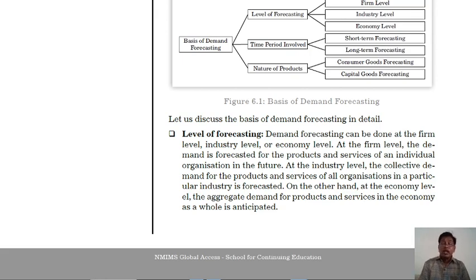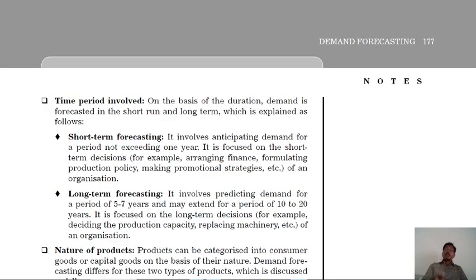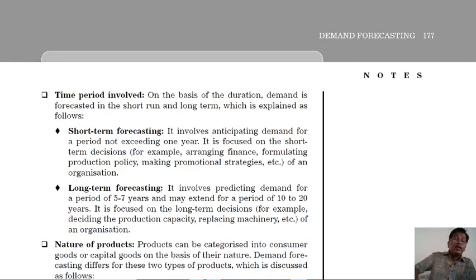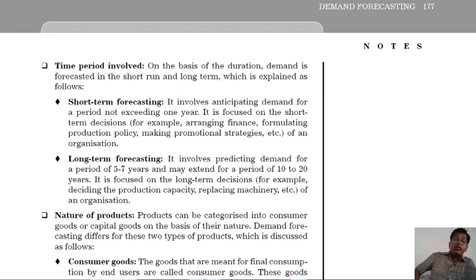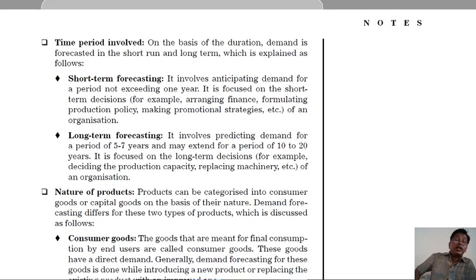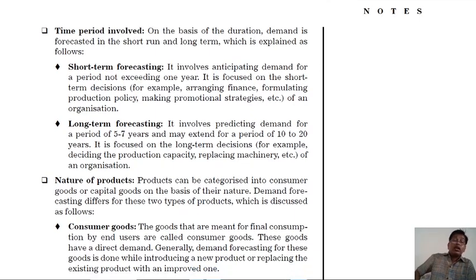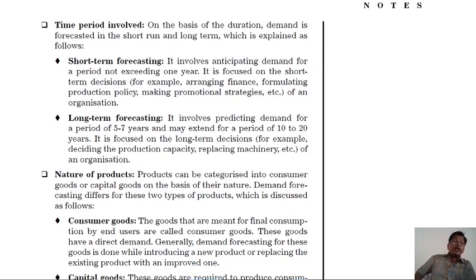On the other hand, at the economy level, the aggregate demand for products or services in the economy as a whole is anticipated. Here it is the effective demand. Effective demand increase or decrease is a type of estimated demand forecasting and time period involved. On the basis of the duration, demand is forecasted in the short run or long run, which we explain as follows.